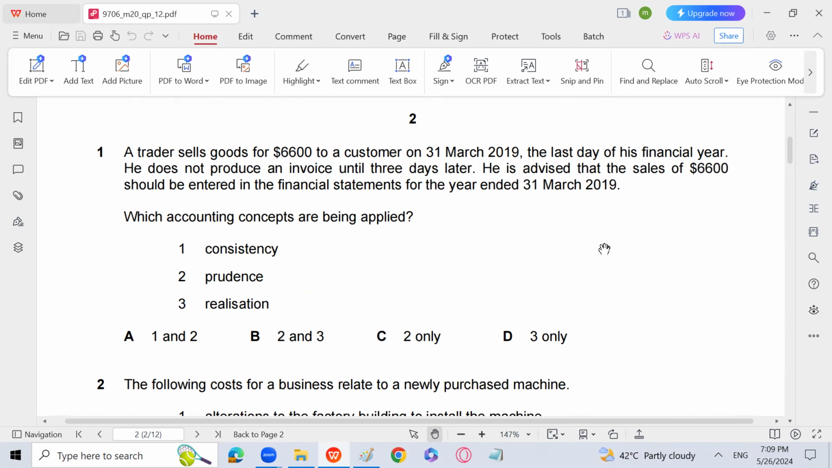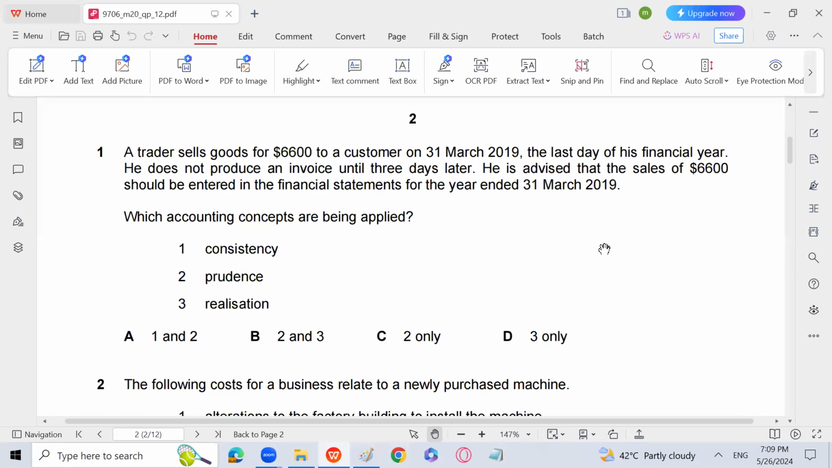So the answer is definitely realization, because once you have sold the goods, you will record it in your financial statement, right? You need to record it in the financial statement whether the payment is received or not. So you have been advised that the sales of 6,600 should be entered in the financial statement for the year ended. So which accounting concept is being applied? That is realization. So D is the answer. 3 only is going to be the answer.